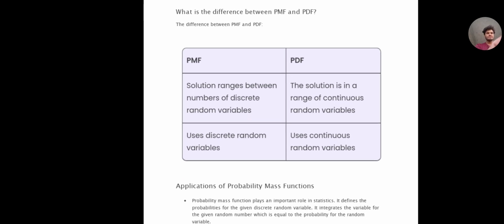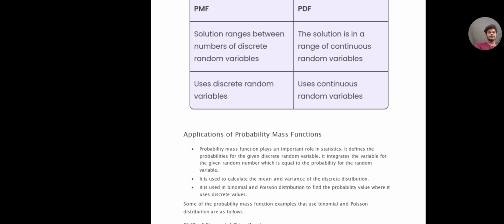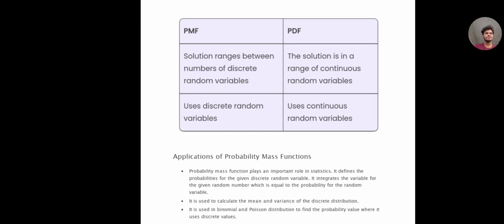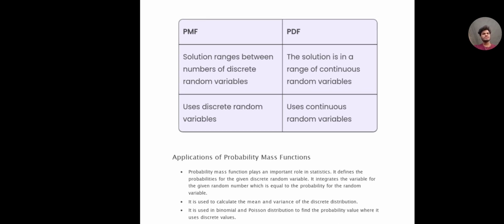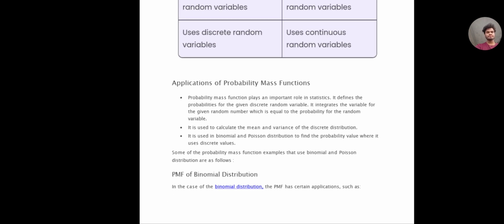In the probability mass function, the solution ranges over the number of discrete random variables, whereas in the probability density function, the solution is a range of continuous random variables. PMF uses discrete random variables, while PDF uses continuous random variables.